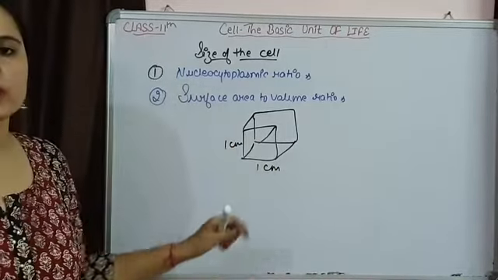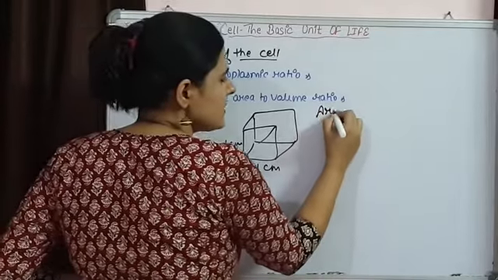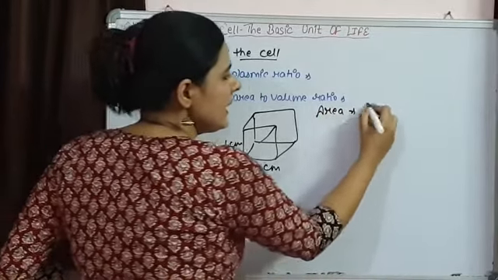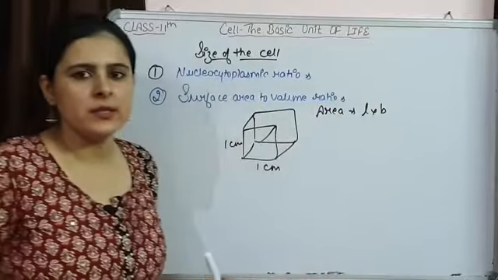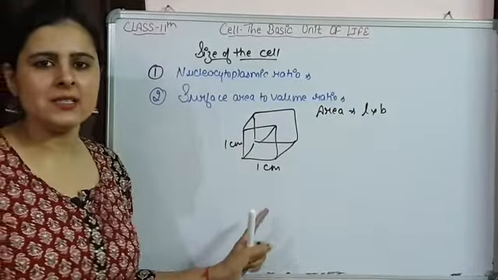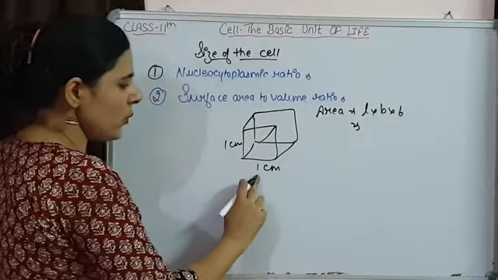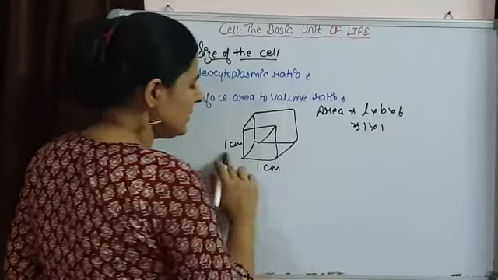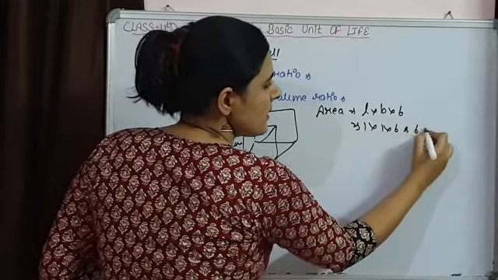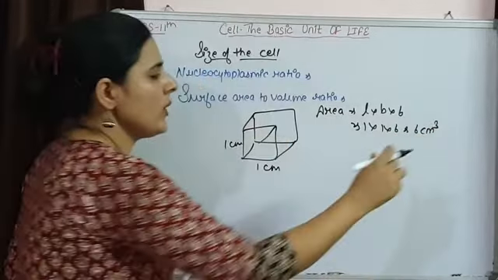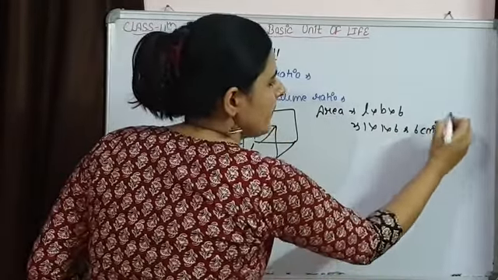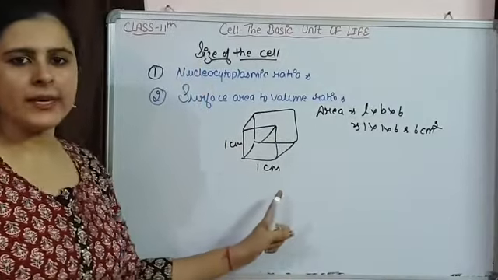Then if we find out the area of this cell, the area will be length into breadth, plus it has 6 sides, so into 6. So that is coming out to be 1 into 1 into 6, 6 centimeter square. That will be the area of this cell.